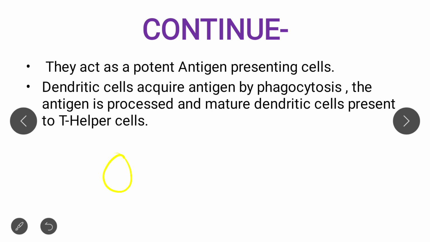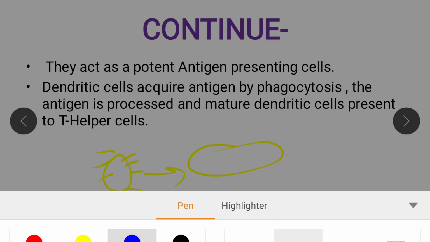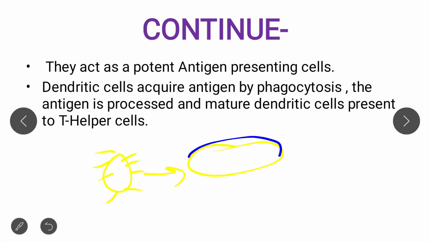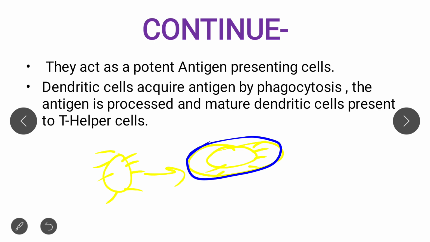If this is an antigen, then it undergoes phagocytosis, and by the process of phagocytosis it gets processed. This processed material contains mainly the peptides, which are the signatures of that antigen.